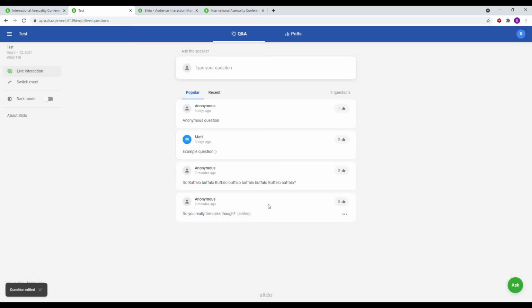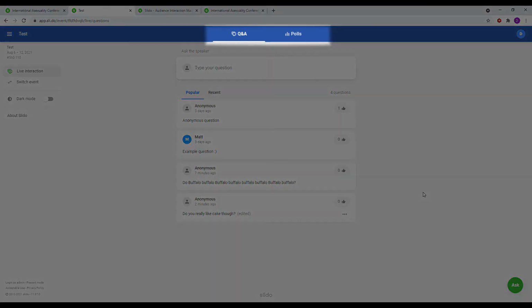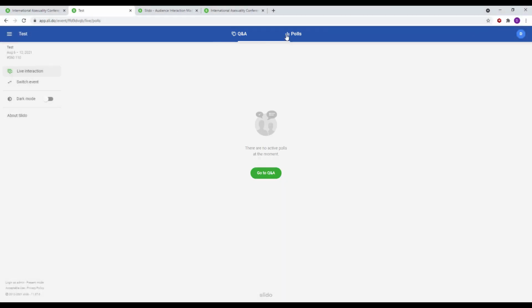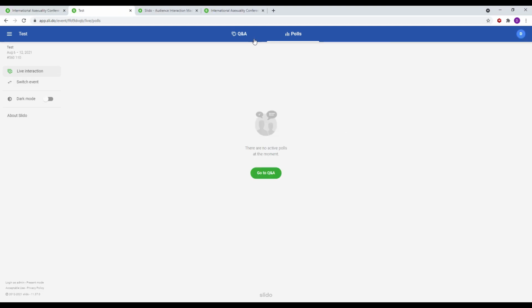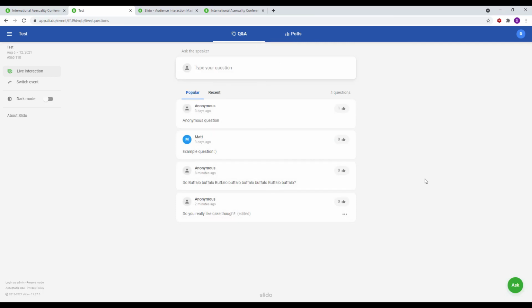The other feature that SliDo has is polls. At the top of the screen, there is a tab for polls. These will be used when the panel host wishes to ask something of the audience. In this test example, there is no poll. Here is an example of a poll from the Asexuality conference last year. You may type your answer into the text box and click Send, as you did with the Q&A. In order to return to the Q&A, click the Q&A tab at the top of the screen.